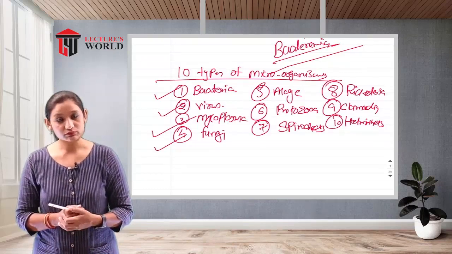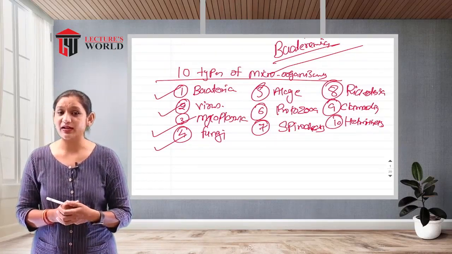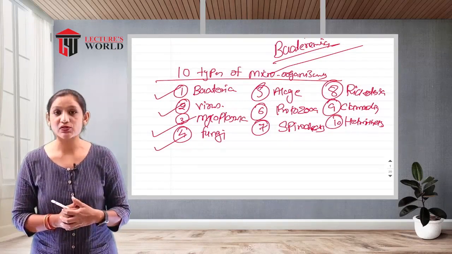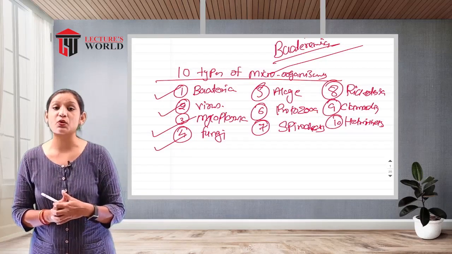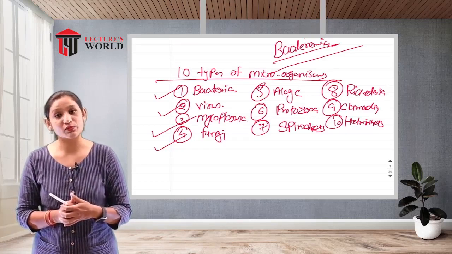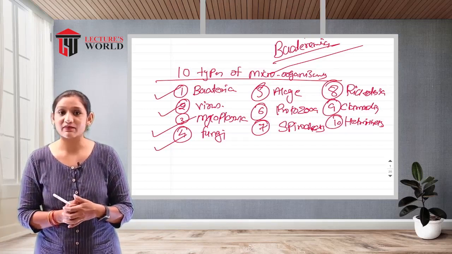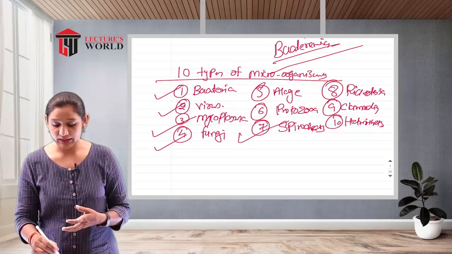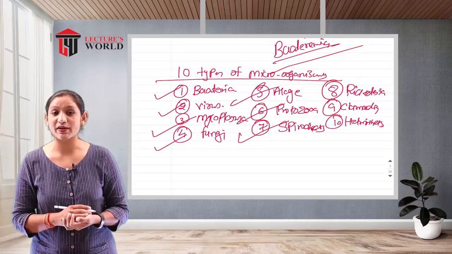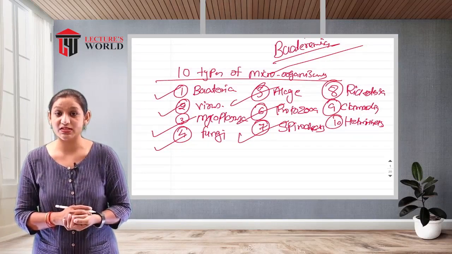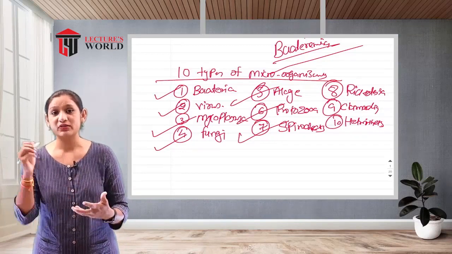Another one, algae. This is the eukaryotic group. Protozoa means transmission by protozoa, for example malaria, which is a protozoal transmitted disease. Spirochetes are microorganisms whose morphological character is a spiral form.